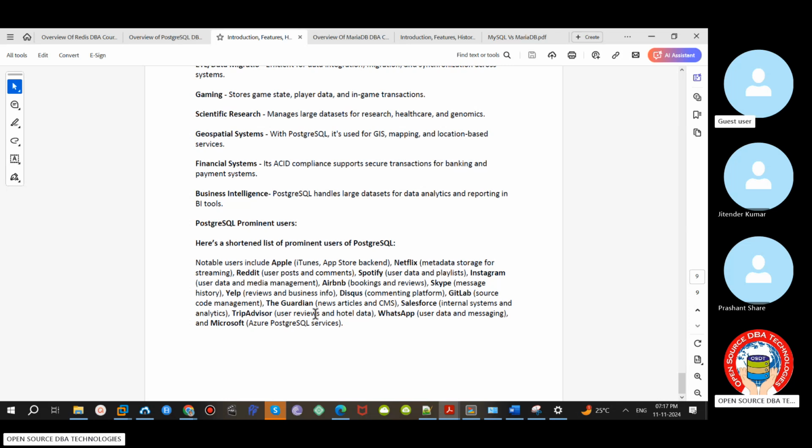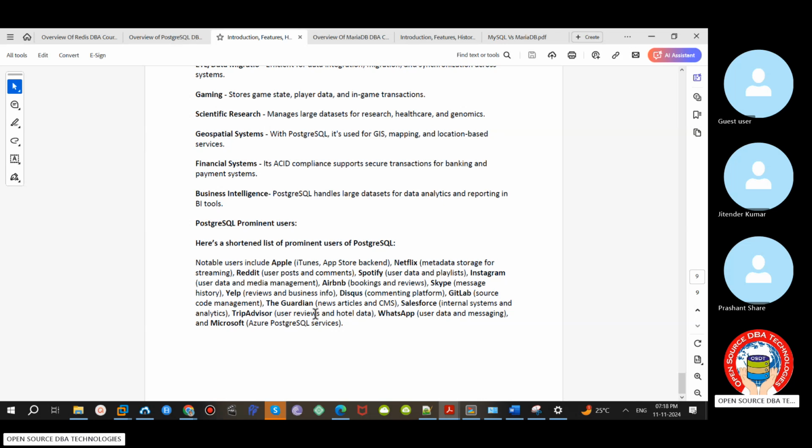Prominent, notable users include Grofers earlier, now it is Blinkit. Not only Blinkit, even Apple. TripAdvisor is also one more company utilizing it. Even WhatsApp, Salesforce, GitHub, even Skype, and Instagram also. Netflix, Spotify. There are many more companies utilizing it, even including government projects.